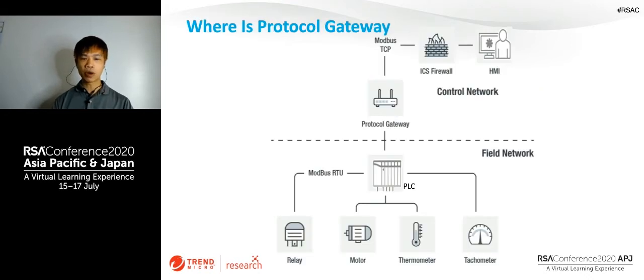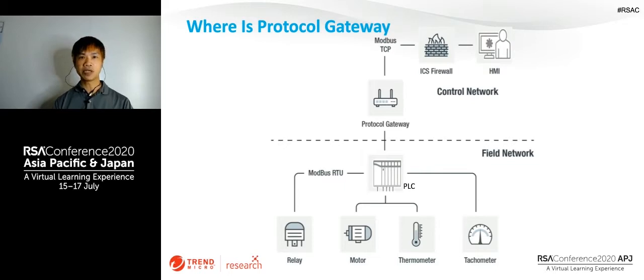And where is a protocol gateway? A protocol gateway might be in your ICS network for quite a long time. You might just not notice it. On one hand, it's connected to your core switch in your control network. The control network is where we have HMI, engineer workstation, and historians. On the other hand, it connects to the PLC, the programmable logic controller, in your field network.